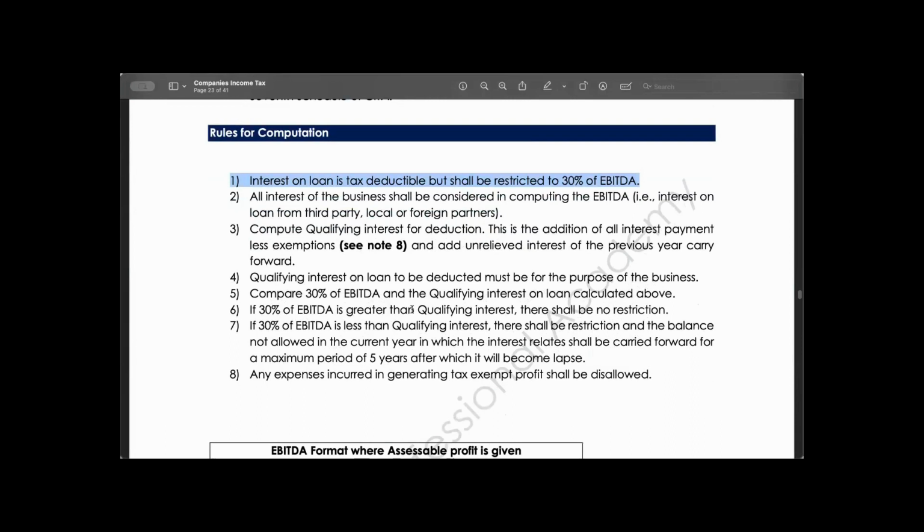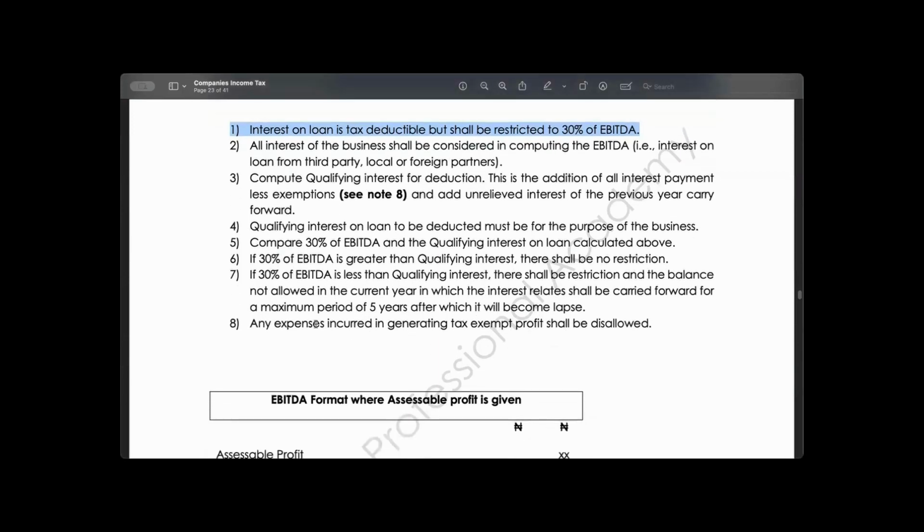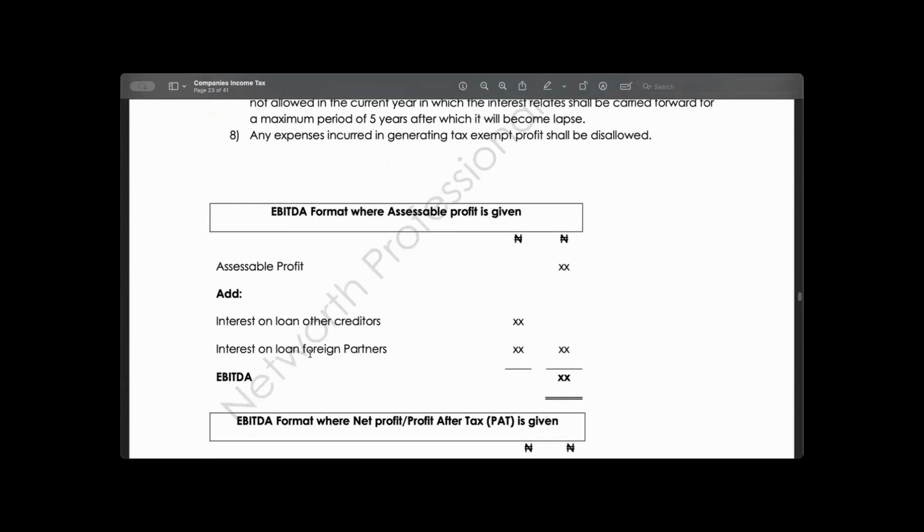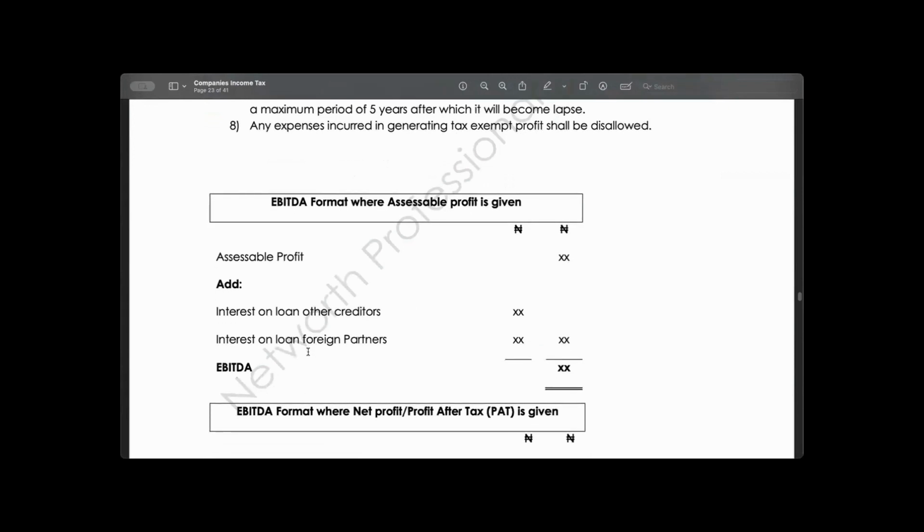If 30% is greater than qualifying interest, there shall be no restriction. But if 30% is less than qualifying interest, there shall be restriction, and the balance not allowed in the current year in which the interest relates shall be carried forward for a maximum period of 5 years until it becomes allowed. Any expenses incurred in generating tax exempt income shall be disallowed. Now, this is the format.